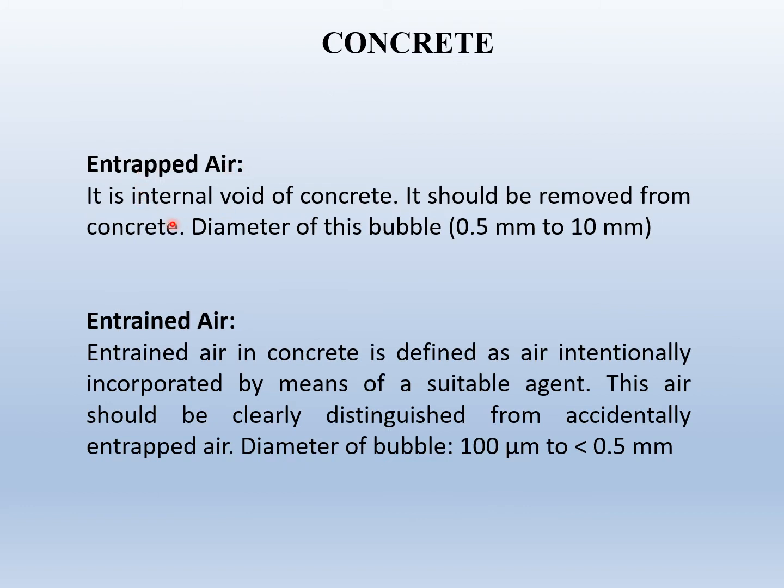Entrapped air. It is unintentional void of concrete. It should be removed from concrete. The diameter of this bubble may vary from 0.5 mm to 10 mm. Entrained air. Entrained air in concrete is defined as air intentionally incorporated by means of a suitable agent. This air should be clearly distinguished from accidentally entrapped air. The diameter of this bubble vary from 100 micrometer to 0.5 mm.